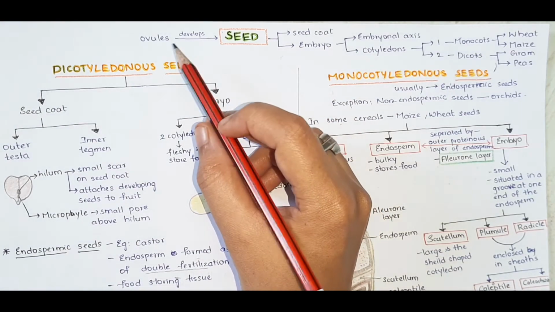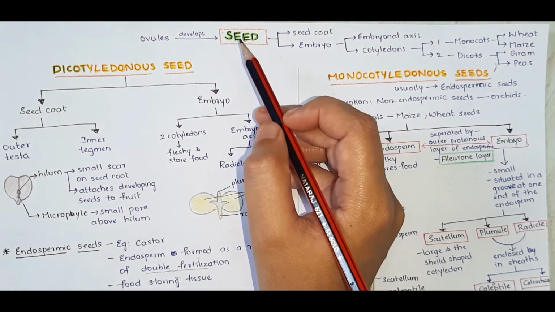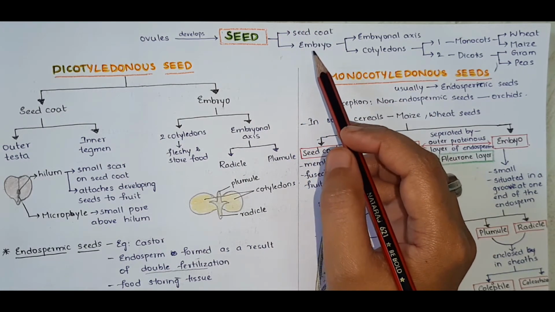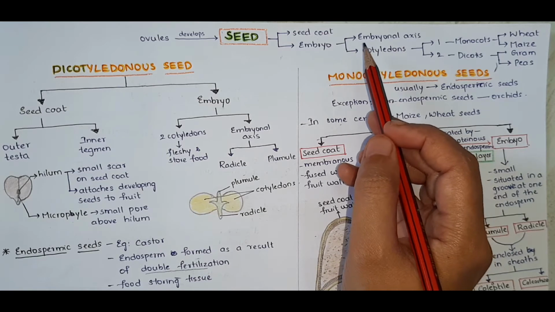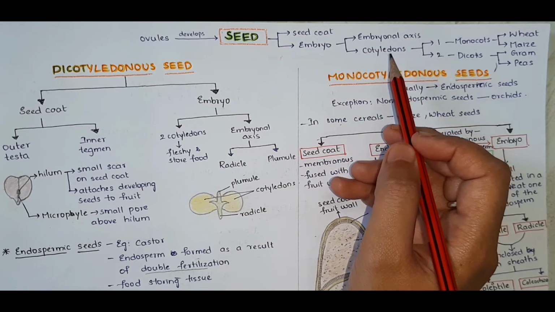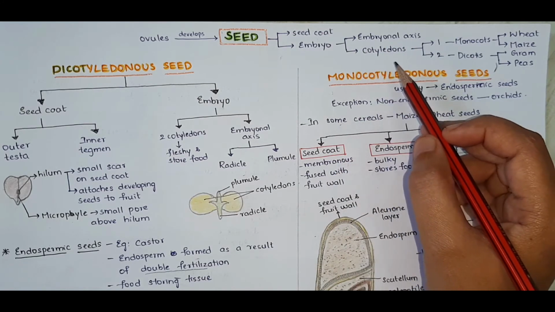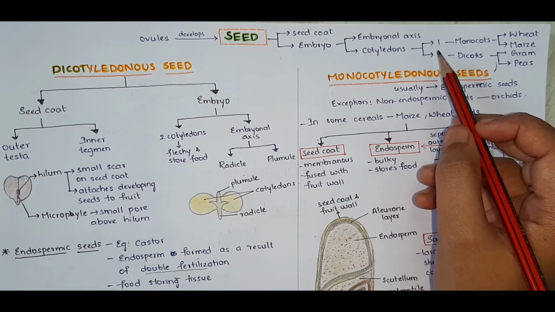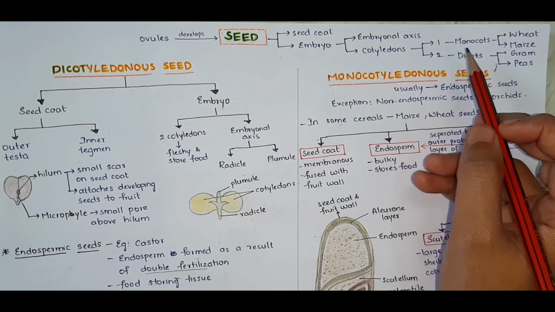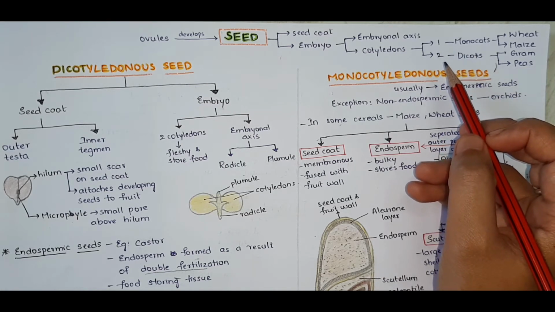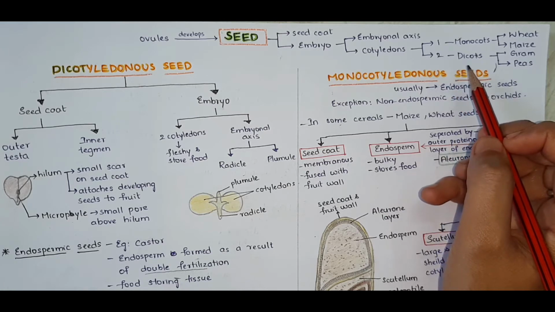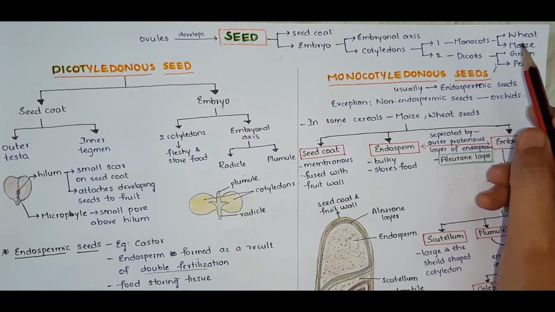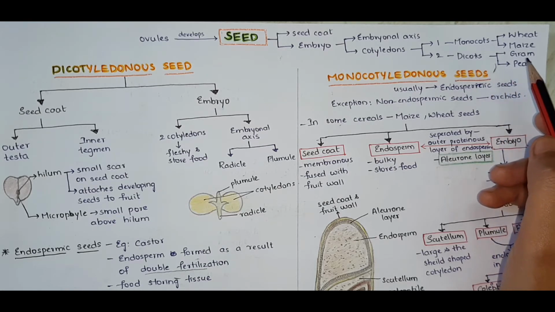On fertilization, ovules are developed into seeds. Seed contains seed coat and embryo. The embryo contains embryonal axis and cotyledons. Cotyledons in some plants are 1 in number and in some plants are 2 in number. The plants which contain one cotyledon are called monocots and the plants which contain two cotyledons are called dicots. Examples of monocot are wheat and maize. Examples of dicots are gram, peas.